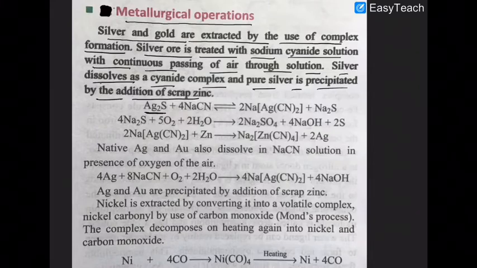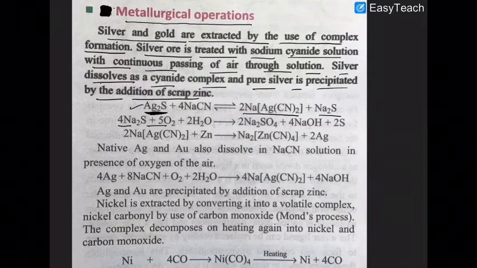Here you can use both silver and gold. Here the silver has been shown, so the ore of the silver is treated with sodium cyanide, so you have a complex that is called sodium dicyanidoargentate. After that, the sodium sulfide is transformed into sodium sulfate and colloidal sulfur by oxidizing with the air,